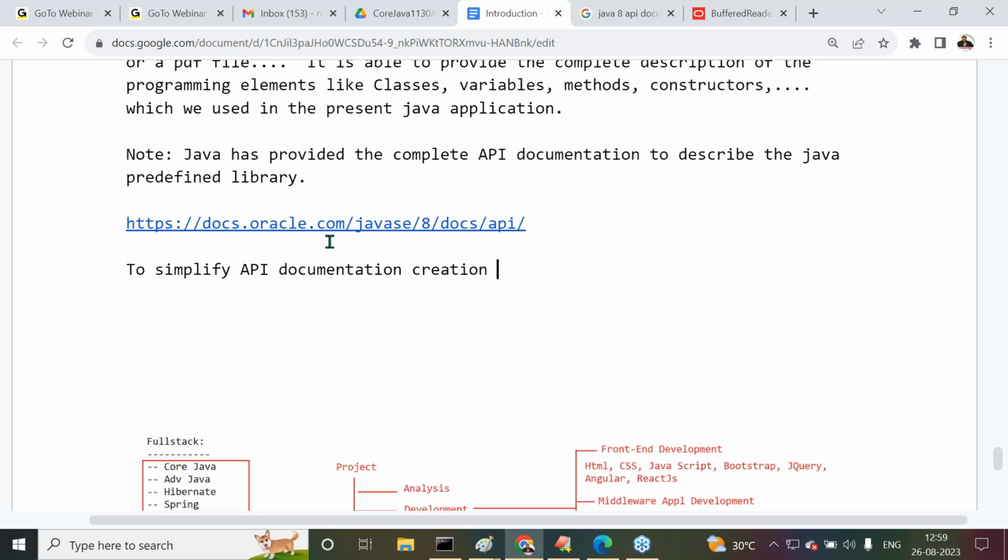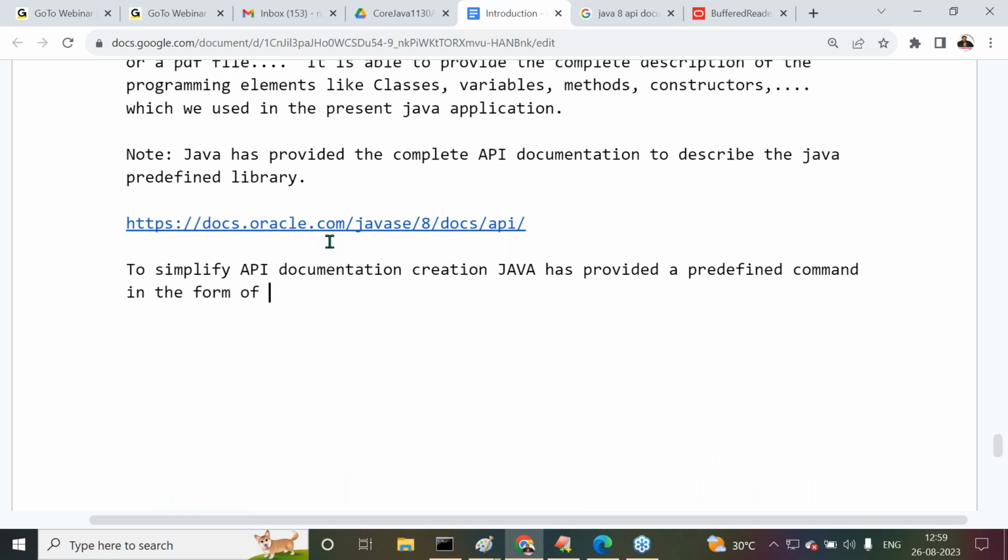To simplify API documentation creation, Java has provided a predefined command. What's the command here? The javadoc command.